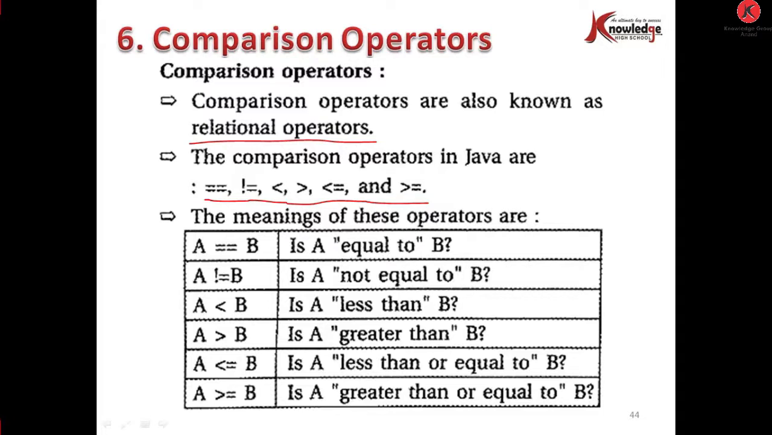A is equal to B. It means A equal to B. Then you can see A exclamation sign. Exclamation sign indicates not. So is A not equal to B? A less than B. A is greater than B. A less than or equal to B, or A greater than or equal to B.